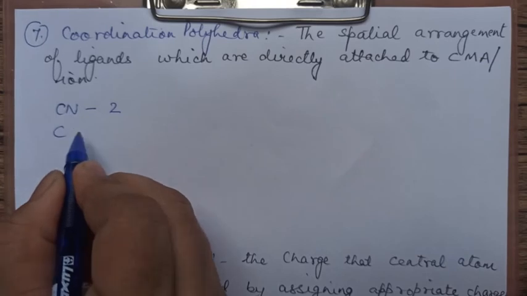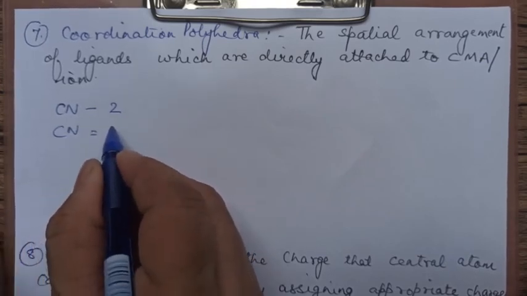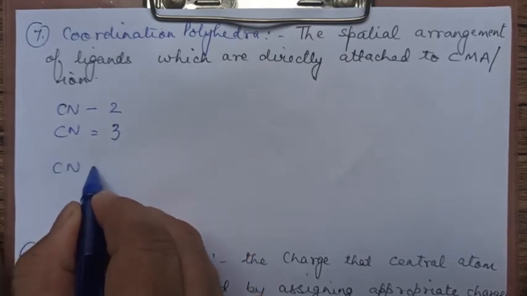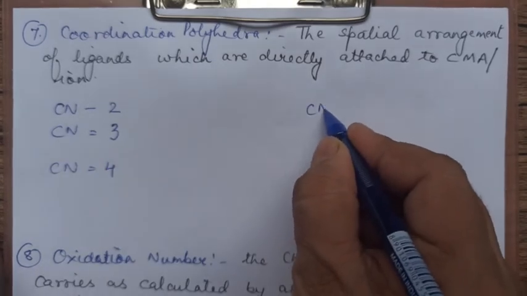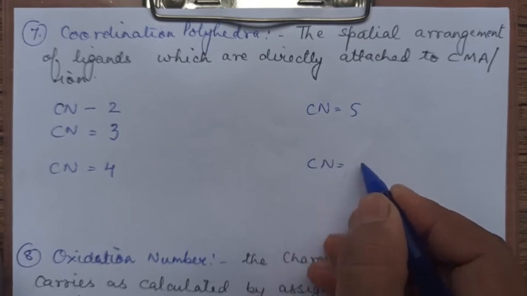If it is coordination number 2, or 3 (normally you don't have 3, but still we can write), you may have coordination number 4. In 4 you have 2 possibilities. You may have 5, you may have coordination number 6.